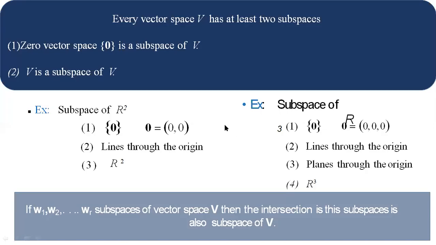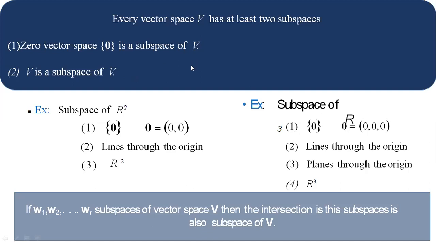Some more points regarding vector space here. Every vector space V has at least two subspaces. See here, one is the zero vector space. Zero space is always a subspace of V. Zero vector space means it contains only the zero vector. It always forms a subspace of V. And the vector space itself is a subspace of V. That means V is a subspace of V. Then we say that every vector space has at least two subspaces.